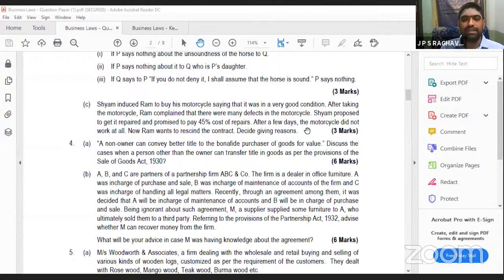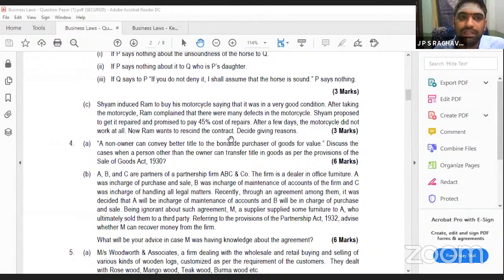Then, after a few days, the motorcycle did not work at all. It was completely gone. Now Ram wants to cancel the contract. Can he do so? No. Why? Please listen. This is a clear case of misrepresentation in your contract. It is not in good condition, but he told it is in good condition. Whenever you find out that misrepresentation is done, immediately you have to cancel the contract.